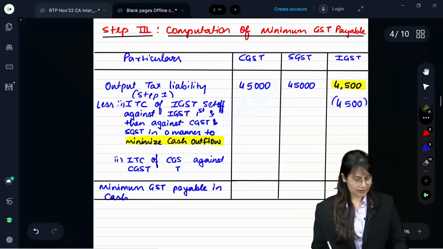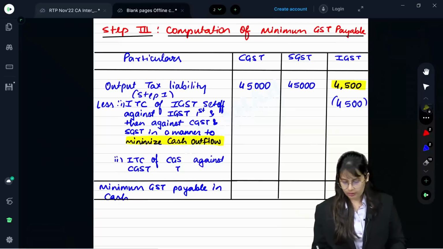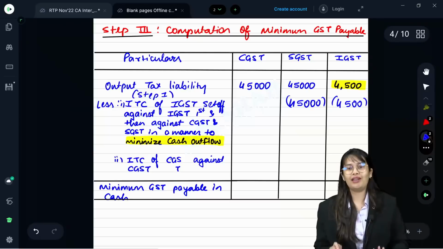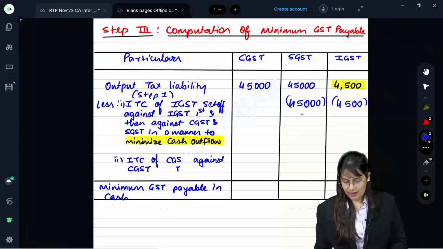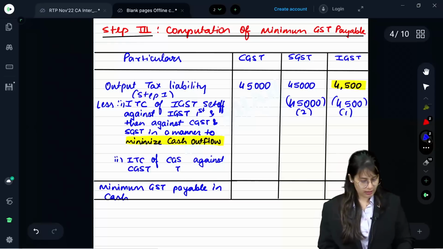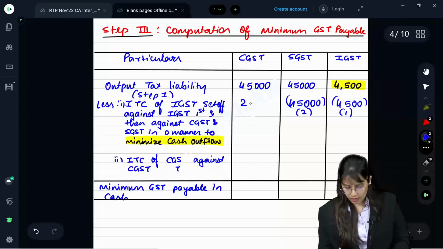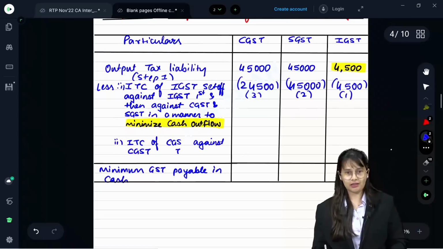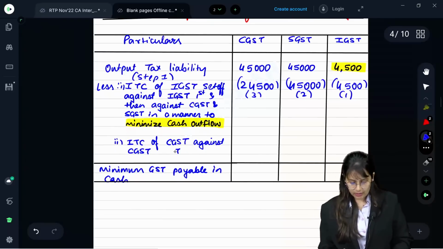So, 69,500, let me put entire 45,000 over here. Why? Because SGST doesn't have sufficient balance. Hence, this would be 1, this would be 2. Now, still you will have something, no? 24,500. So, I will give 24,500 to CGST. Correct? Next, ITC of CGST against CGST.